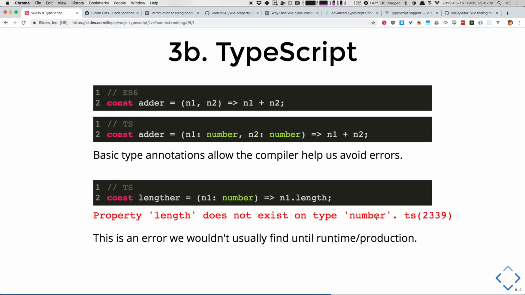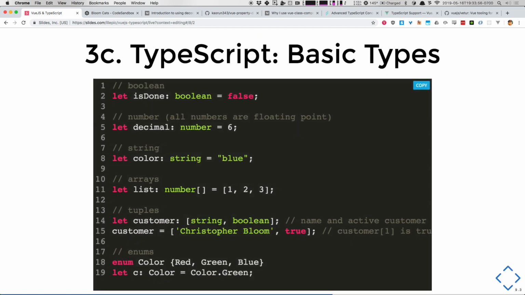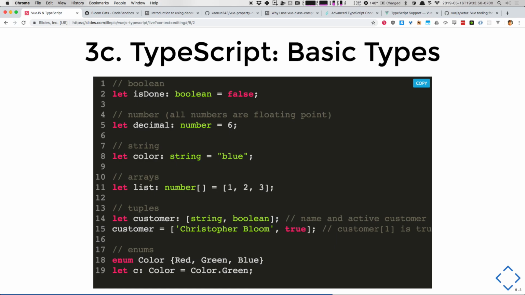Any questions about these basic annotations? Cool. Here are the types we're going to mess with. These are the primitives in TypeScript. You've got Booleans, numbers, strings, should all be really straightforward. All numbers are floating point by default in TypeScript. It does a little bit to help us out with that. Well, I mean, that's JavaScript's behavior as well.